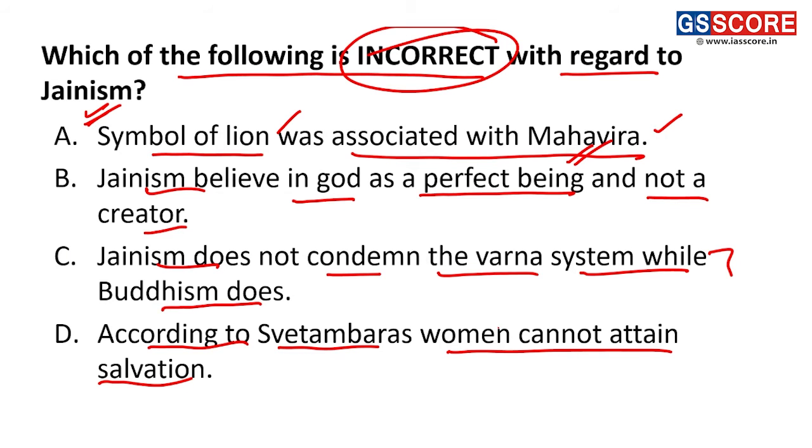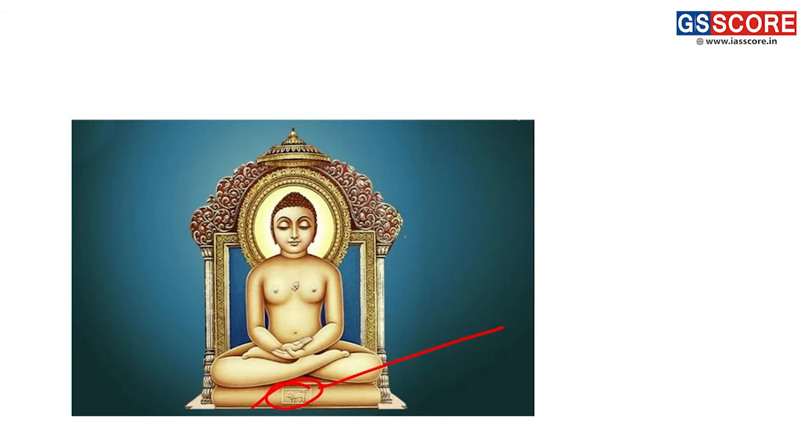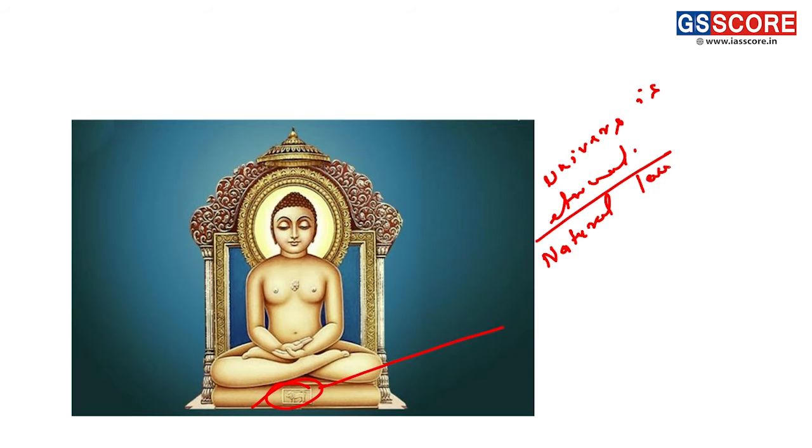The next is, Jainism believes in God as a perfect being, not a creator. It's also a very correct statement. Why? Because Jainism believes that the universe is eternal. Eternal means it has no beginning or end. And that's why, since it has no beginning or end, it must be run by a natural law or cosmic law, we can say. Further, they say that God is only a higher being.